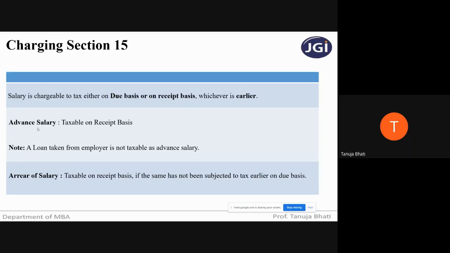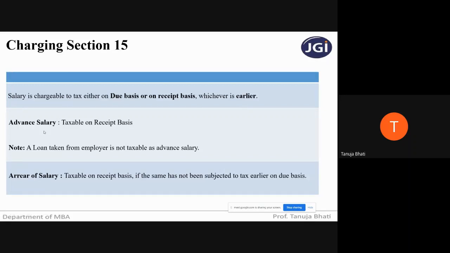So maybe the next 6 months' salary is not due, but I want it earlier. So my employer has given me that salary in advance. Salary received in advance means I'm taxable on receipt basis. As we know, salary is taxable on due basis or receipt basis, whichever is earlier. So advance salary is always taxable on receipt basis.